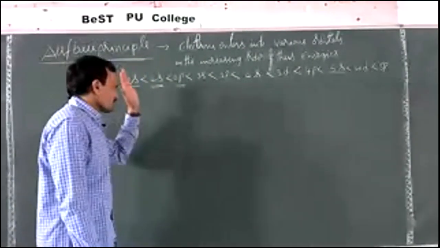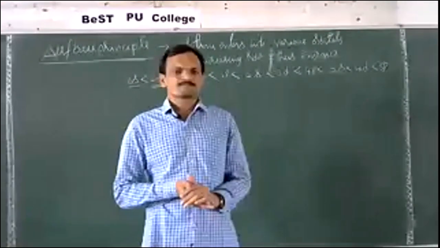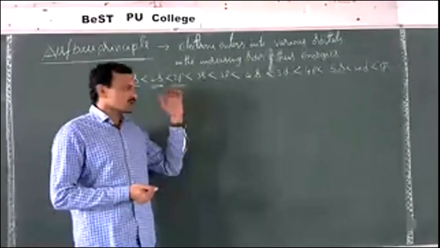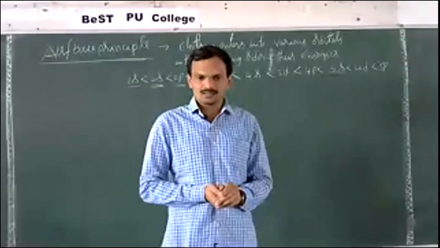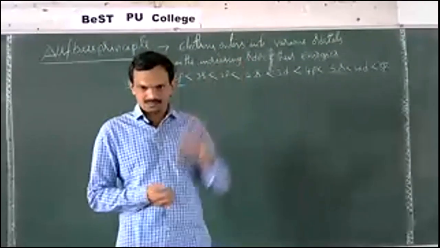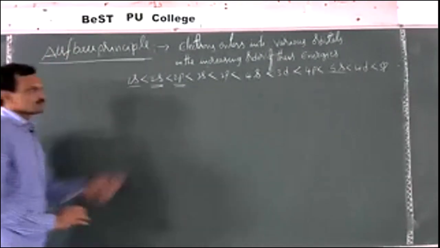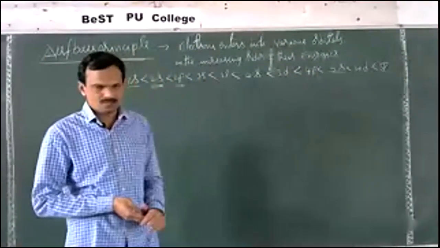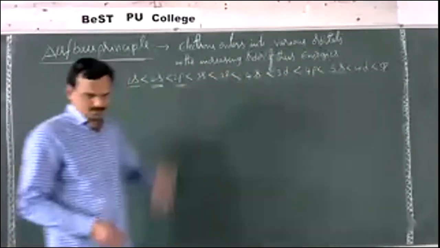If the electrons are present in the available orbitals with less energy first, then it is called the ground state electronic configuration. Without complete filling of lower energetic orbitals, if one or more electrons are present in higher energetic orbitals, it is called an excited state. So this is the first principle, the Aufbau principle. Electrons enter various orbitals in the increasing order of their energies. This is the order of energies of various orbitals, and in the same order we should fill the electrons.